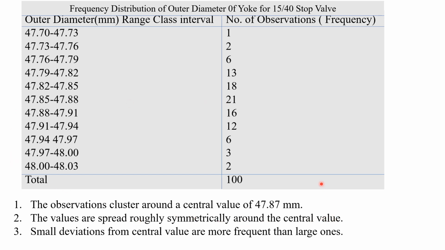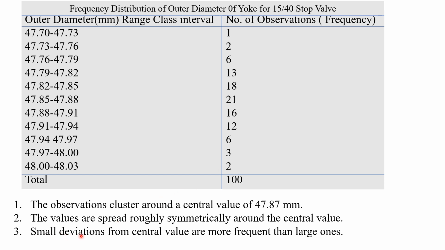The values are spread roughly symmetrically around the central value. Like in the median case, we have seen that data is skewed, but in this observation the data will not be skewed, because the values are spread symmetrically around the central value. That is, around the 21 it is symmetrically spread, gradually decreasing: 18, 13, 6, 1. Here also it is gradually decreasing: 16, 20, 12 and so on. So it will be a proper bell-shaped curve, and its tail will not be towards any end.